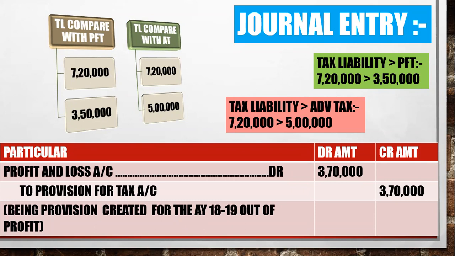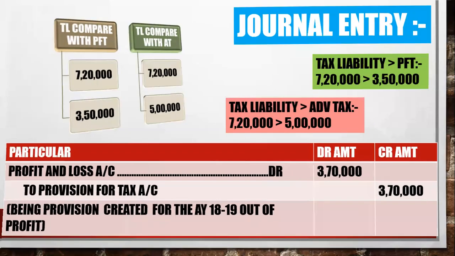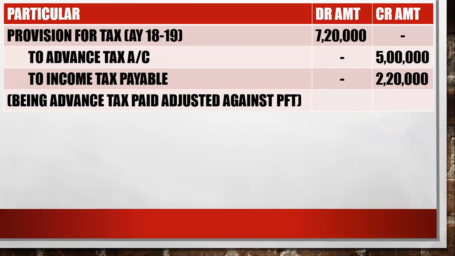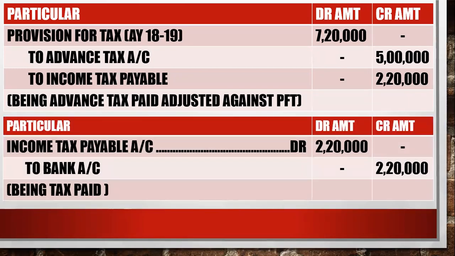Provision for tax account debit 7,20,000 to advance income tax account 5 lakhs and to income tax payable 2,20,000. Exactly. Provision for tax account 7,20,000 to advance tax 5 lakh and income tax payable 2,20,000. Clear? After that you have to make a payment. So next entry will be income tax payable account debit to bank. Clear, everyone?